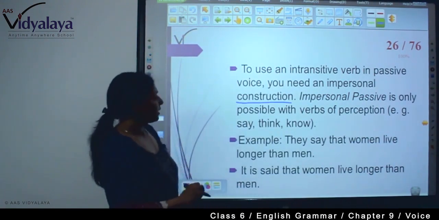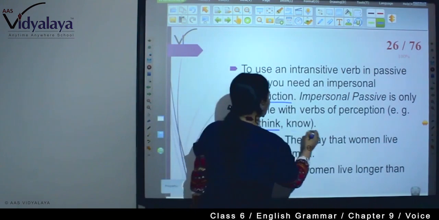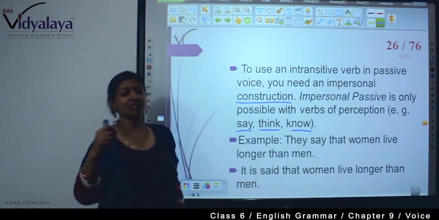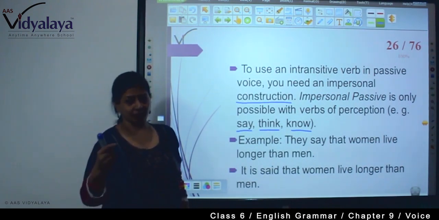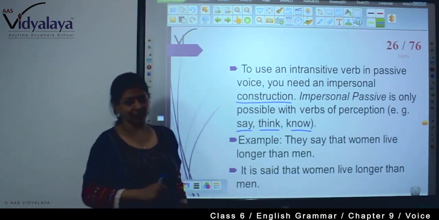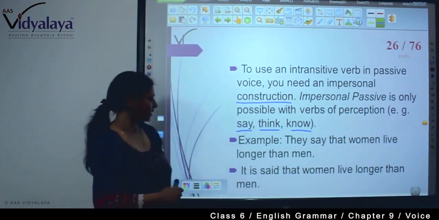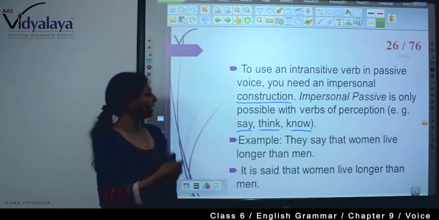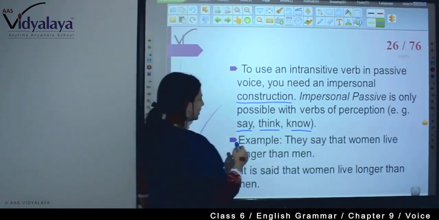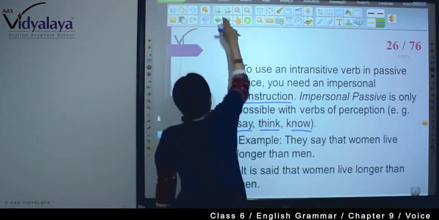That is, when there are verbs of perception, like say, think, know, believe, it is said, it is known, it is believed. Right? In this way, they say that women live longer than men. So how is it? It is said that women live longer than men. So these are called impersonal passive. Here it depends only on your verbs of perception.